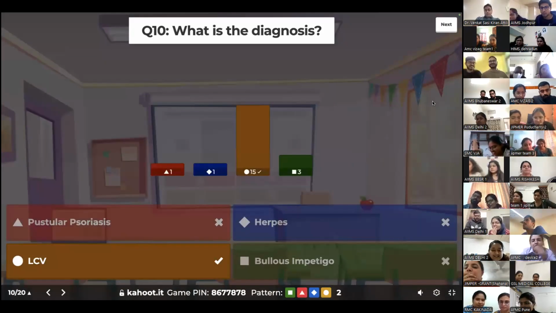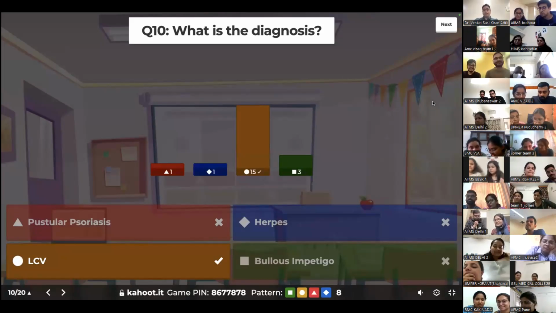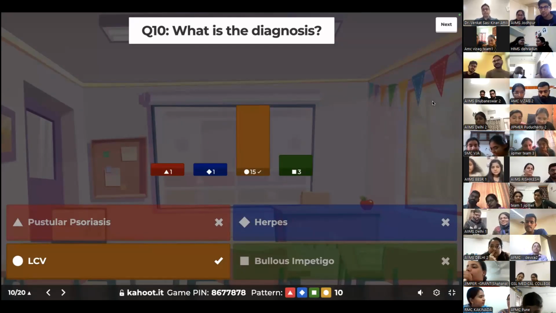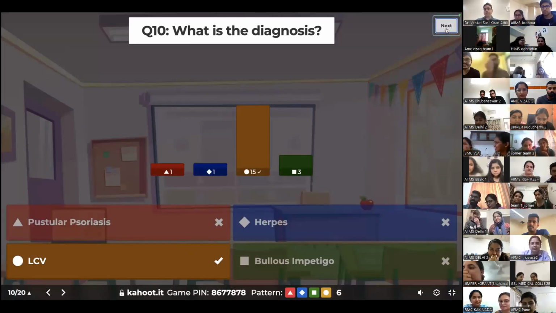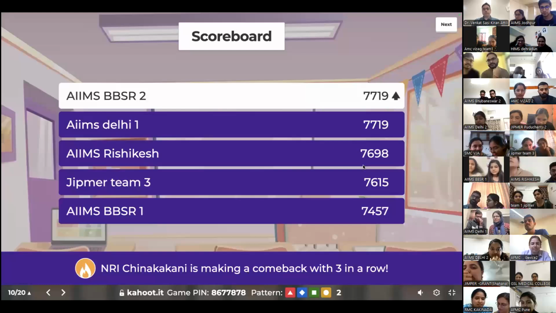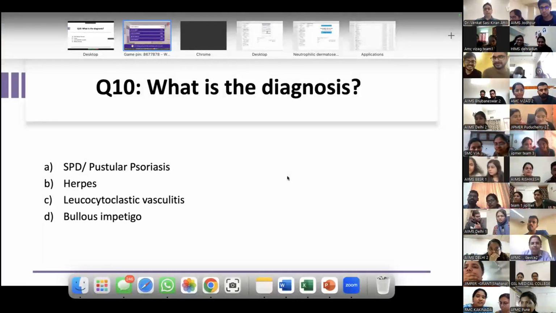Wow, that's actually quite a good number. 15 of you have got it right, and that's well done. I thought this was much more difficult than it appeared to be. The diagnosis is indeed leukocytoclastic vasculitis, bullous leukocytoclastic vasculitis. I'm glad that quite a few of you got it right. Well done. So let's see what the leaderboard is like. AIIMS Bhubaneswar is leading, followed by Delhi. NRI Chinnakakani is making a comeback with 3 in a row. Well done, all of you. I thought this was a difficult question, but you've proved me wrong.